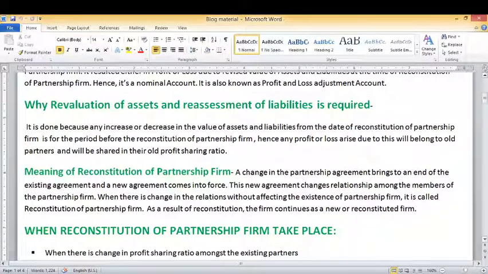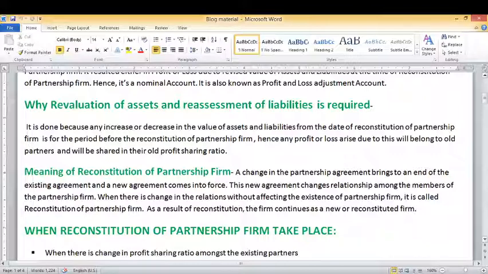Again I am using the term reconstitution of partnership firm. Let us understand the meaning of reconstitution of partnership firm. Any change in the partnership agreement brings to an end the existing agreement.